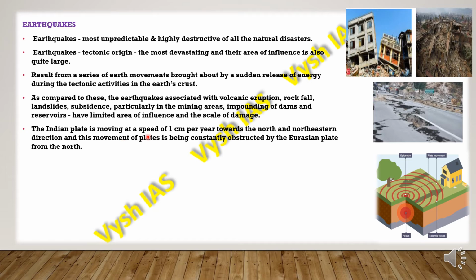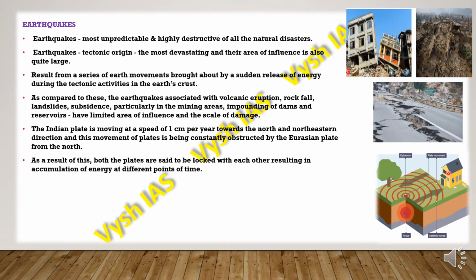The Indian plate has been moving at a speed of 1 centimeter per year towards the north and northeastern direction, and this movement has been constantly obstructed by the Eurasian plate from the north. Imagine that this is the Indian plate and this is the Eurasian plate on the top, in the north. The Indian plate from the south is moving upwards and crashing into the Eurasian plate. When they crash together, the force exerted from both sides gets collected in between the plates.